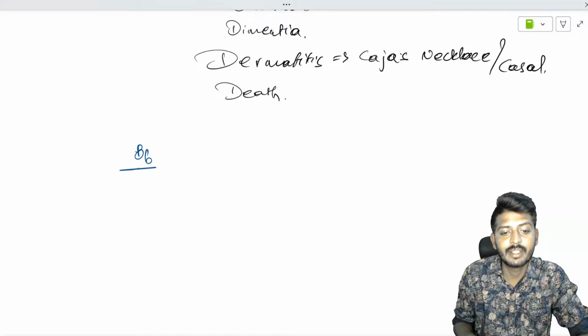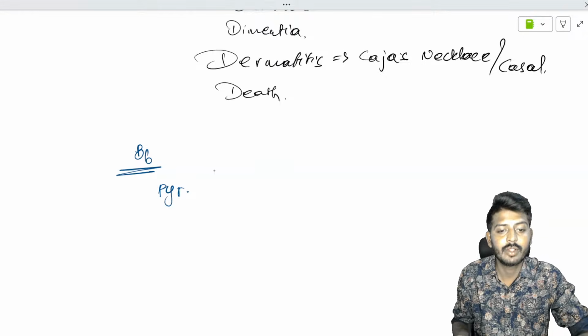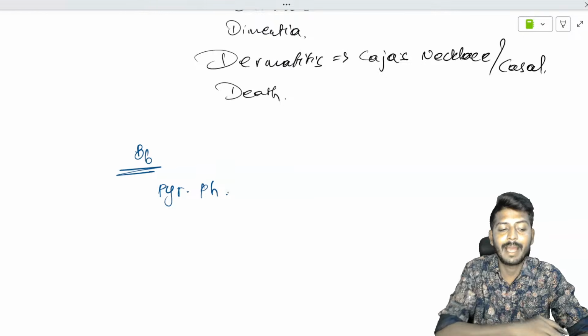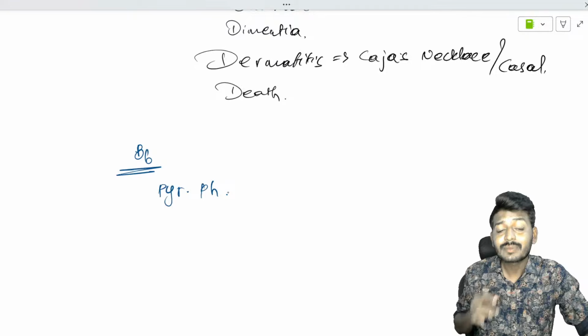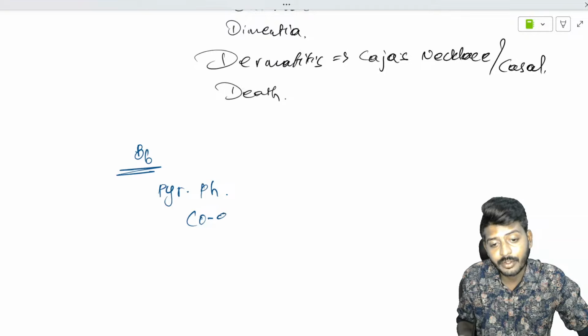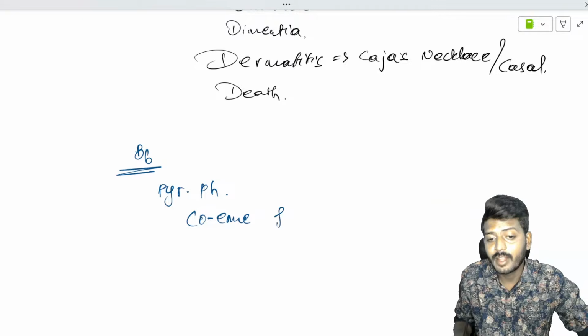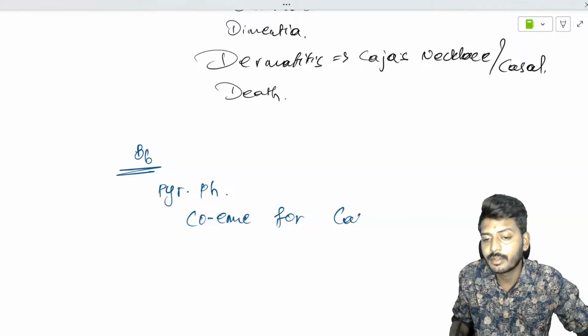B6 is also called pyridoxal phosphate. This pyridoxal phosphate has a coenzyme function. It's a coenzyme mainly for carboxylases.